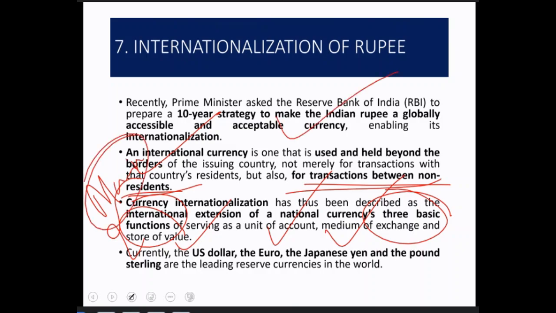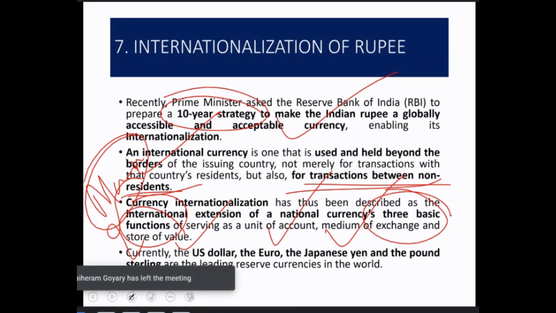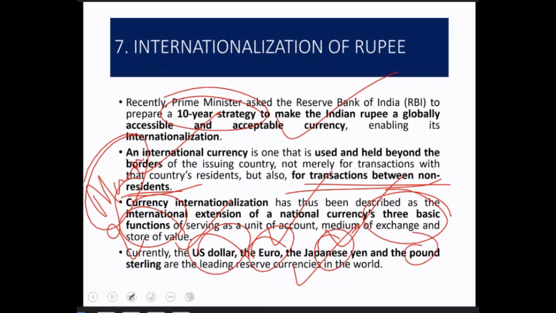Prelims are kind of important here, that the country, or the government, is taking a 10-year strategy to make India a global currency. And the last one is which currencies are currently considered international currencies: the US dollar, euro, Japanese yen, and pound sterling. So these are important components of internationalization of the rupee.